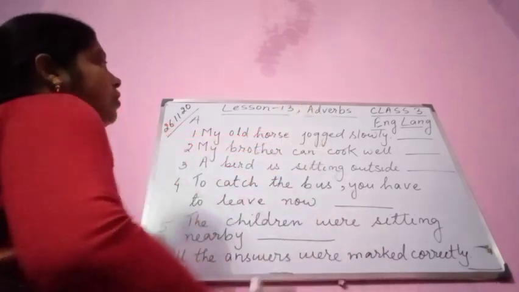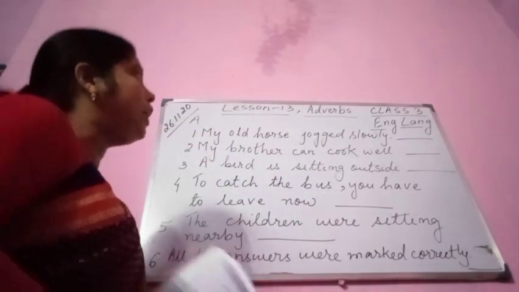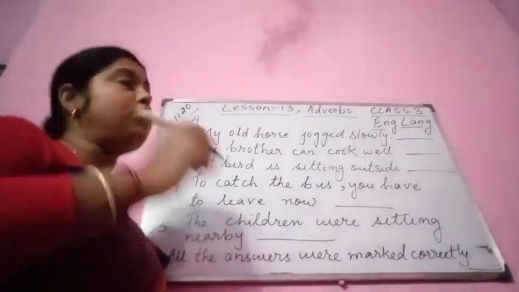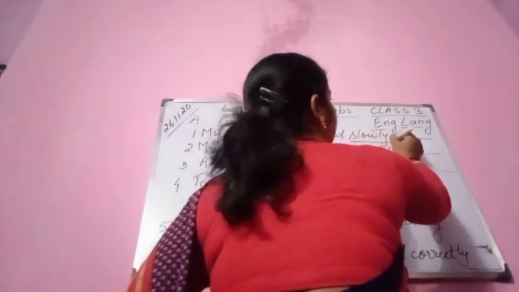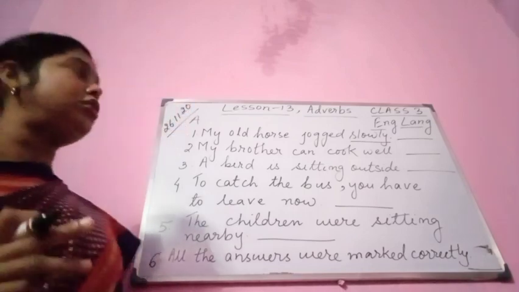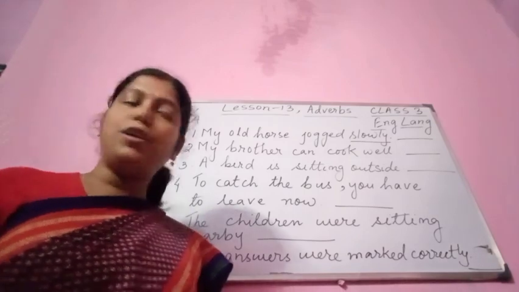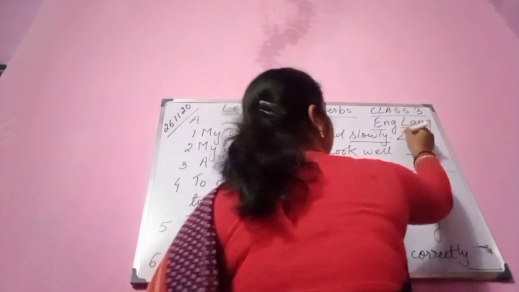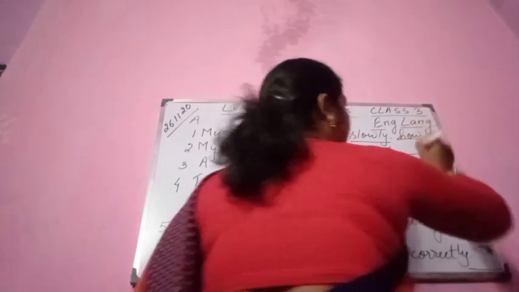My old horse jogged slowly. So here which one is the adverb? Slowly is the adverb. And what is coming in your mind? How my old horse jogged. How? So you write down here how. All right.